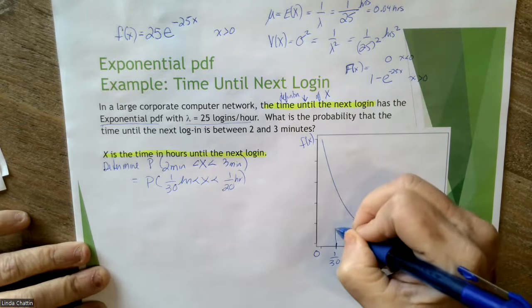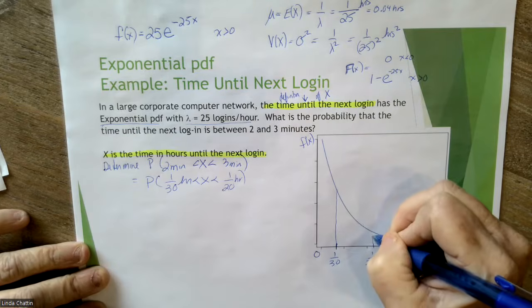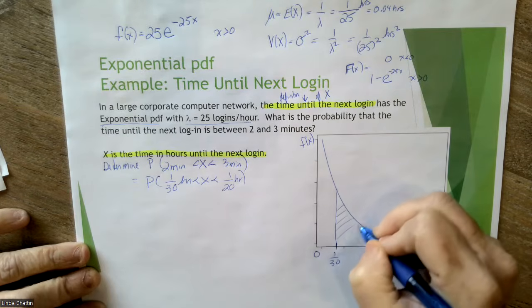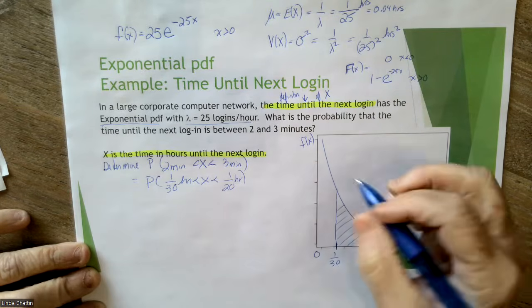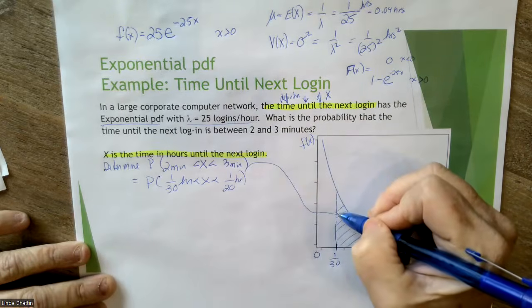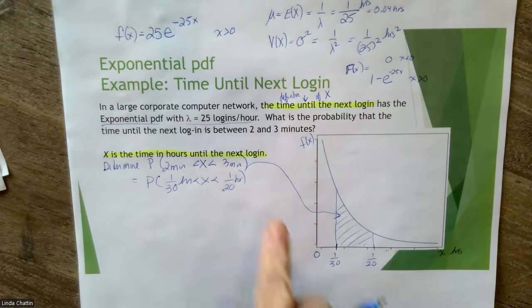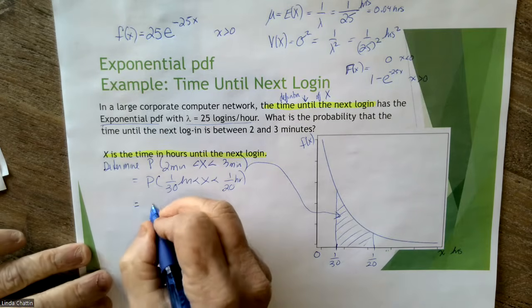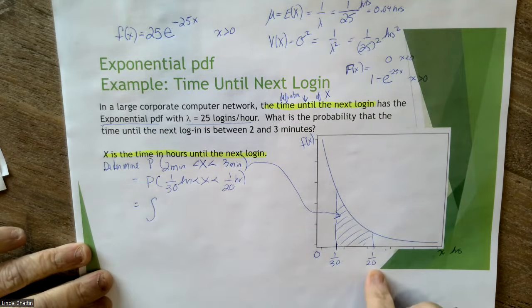But what we're trying to figure out here is this area that I'm going to shade in blue right there. And we know that the area under the whole thing has to be 1. Okay, so there's a couple ways that we can do this. The first way is by simply integrating under this curve.